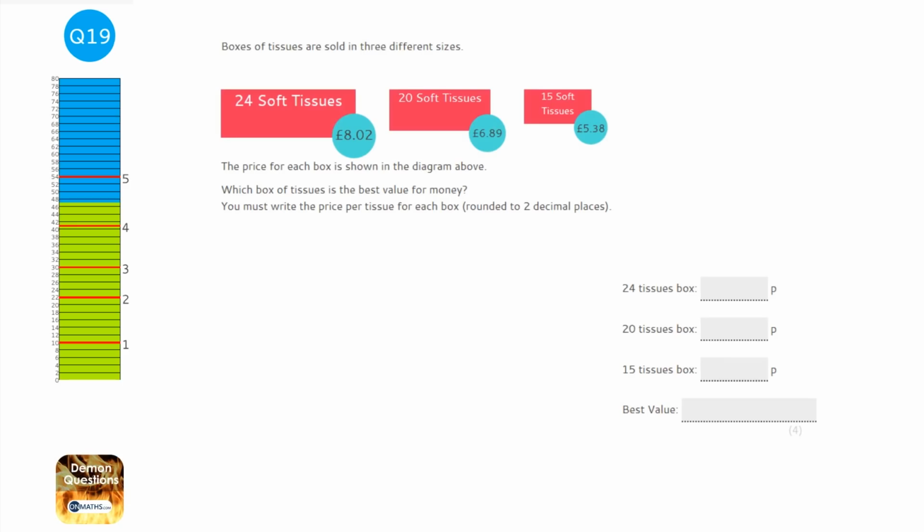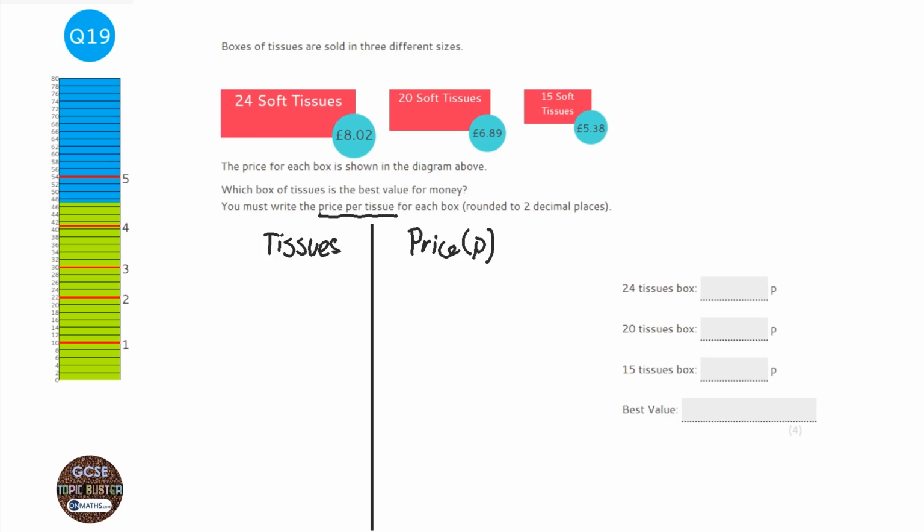With best value questions, which this is one of, there's normally multiple ways of doing it. Either you get the price per item, or you get how much of the item you get for 1 pence, or you get them so that they're the same amount of items and then you compare the prices. Now this one asks for the price per tissue, so that's the way we've got to answer this question. So we're going to have tissues on the left hand side and price, and I'm going to do it in pence because it's normally a lot easier to work out when it's in pence. I'm just going to draw a line down the side. So we're going to start off with the box of 24, and it costs 802 pence.